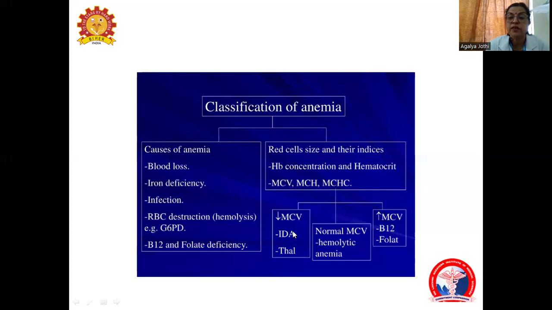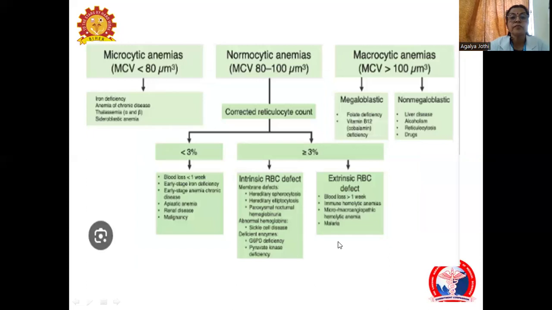The decreased MCV is iron deficiency anemia, thalassemia. Increased MCV is in folate and B12 deficiency. Normal MCV in case of blood loss. If we know the indices, we can classify them. Again, we have to go into details of this. MCV 80 to 100 is the normal MCV. If the MCV is less than 80, causes can be iron deficiency anemia, anemia of chronic disease, thalassemia, or sideroblastic anemia.